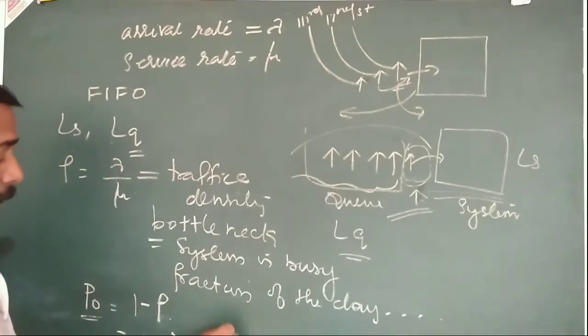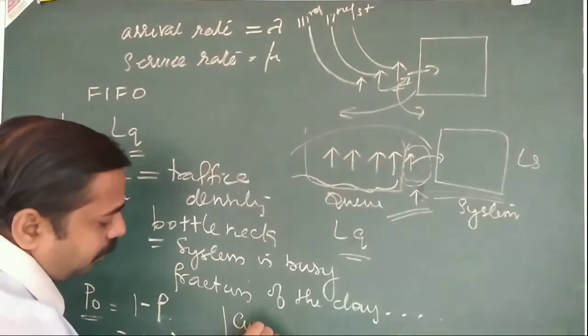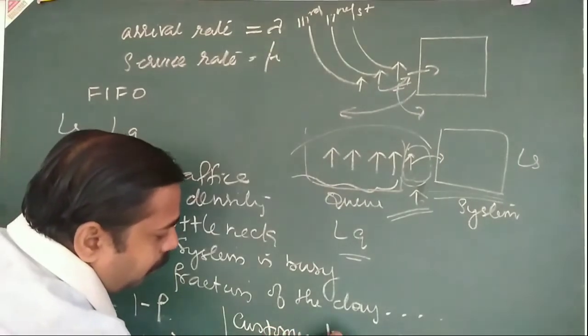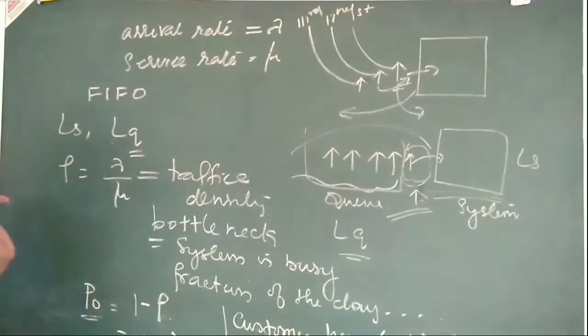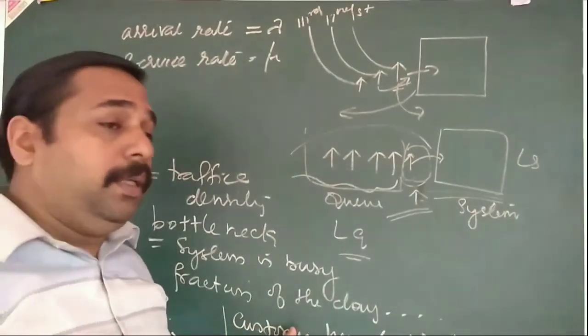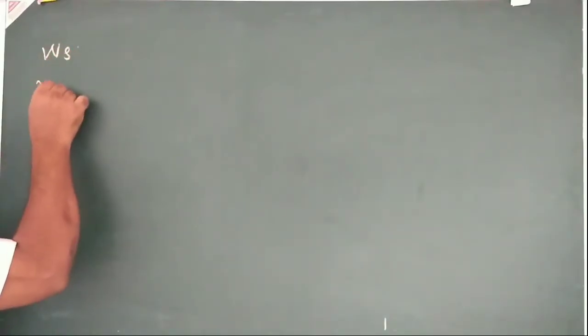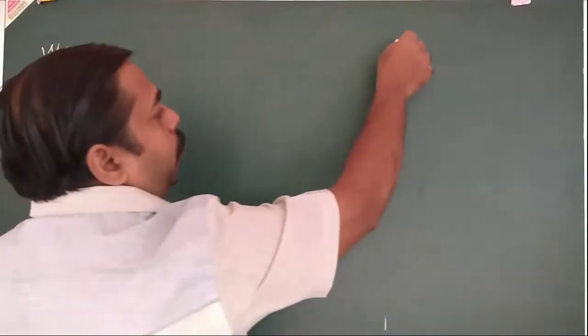Also, the customer has to wait. Carefully, the probability, this one is WS and WQ. What is WQ?